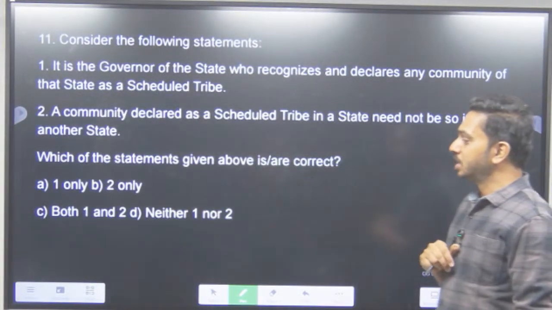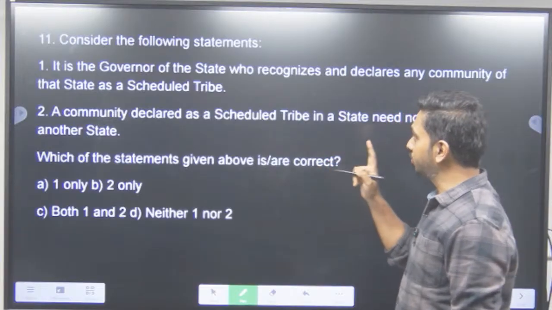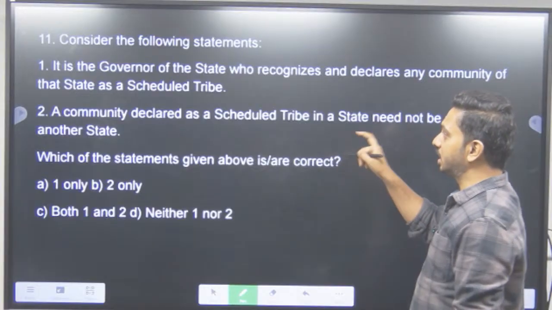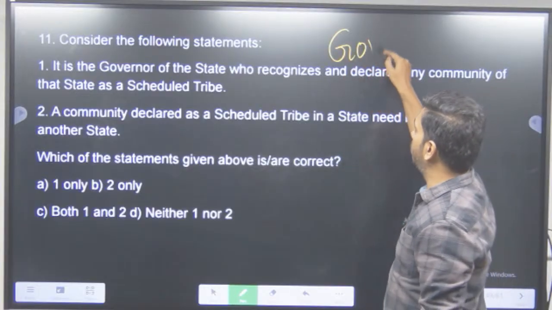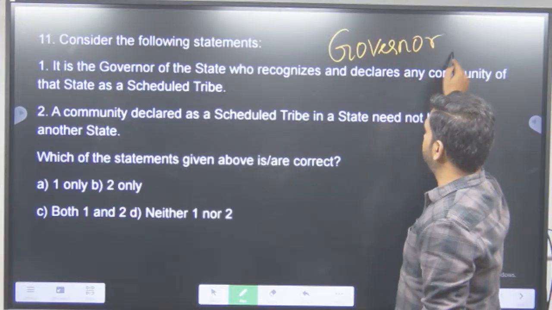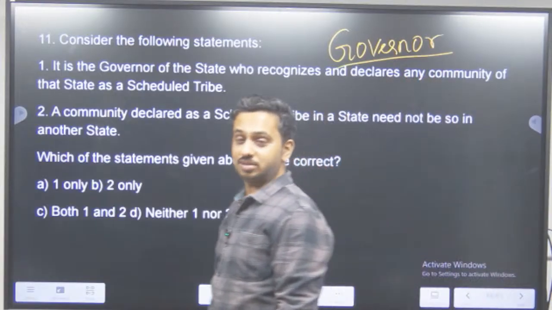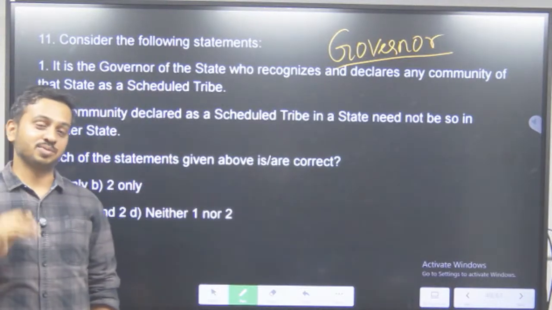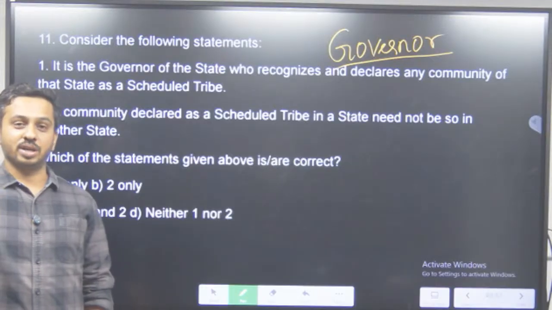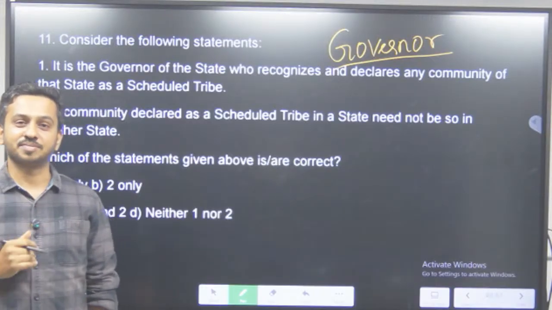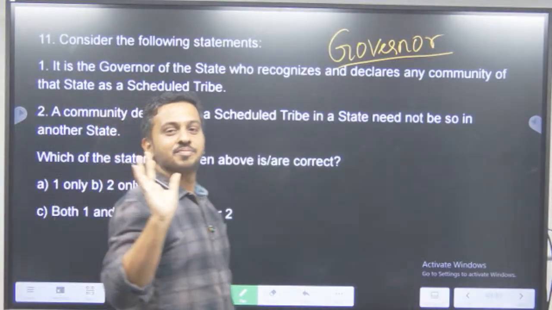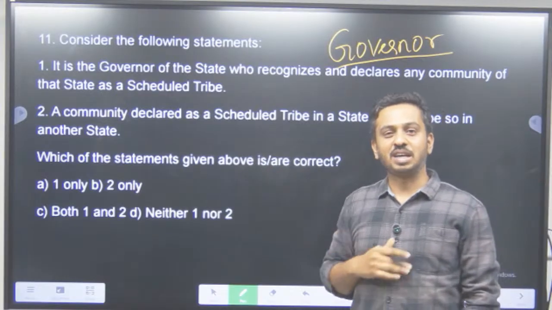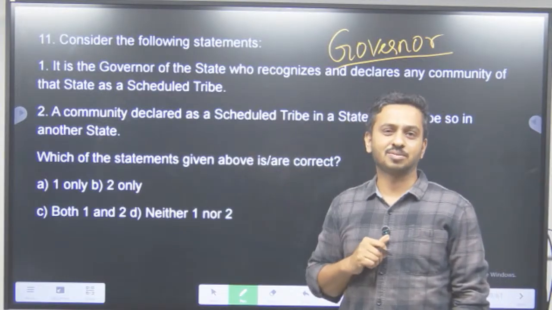Next question. Consider the following statement. It is the governor of the state who recognizes and declares any community of India of that state as a scheduled tribe. Again, the obsession of UPSC with the post of the governor continues. Itna obsession hai. Governor is like UPSC's girlfriend. Any paper that you take from the last 10 years, we have a governor there. Governor to hona hi chahiye. So we have governor all the time. And governor makes his presence felt at least 1 or 2 times in one single paper.